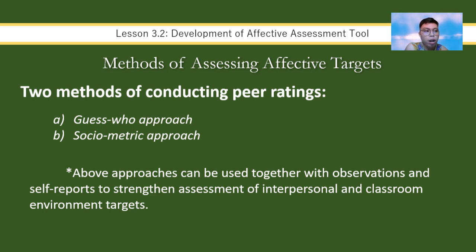So if you are focused on the interaction, or social part of the behavior of your students, then you may use peer ratings. So again, those are the three methods in assessing the affect of our students. Number one, teacher observation. Next, student self-report. And last one is peer ratings.